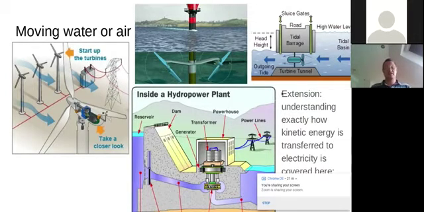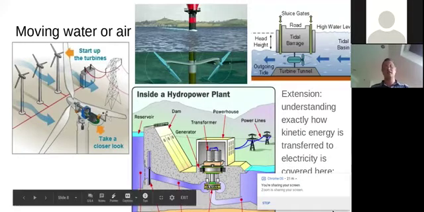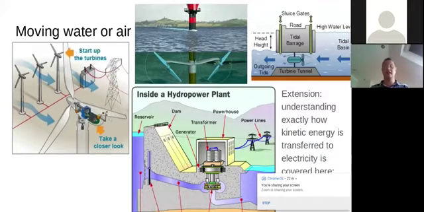Our first point of extension, if you wanted to dig further into this beyond what your teacher sets you, is understanding exactly how kinetic energy can be transferred into electricity. That's covered in a video here, and that is actually something which, if you're doing triple science, you will go on and look at in P2. But if you want to get a bit ahead of the game, there's some information there.